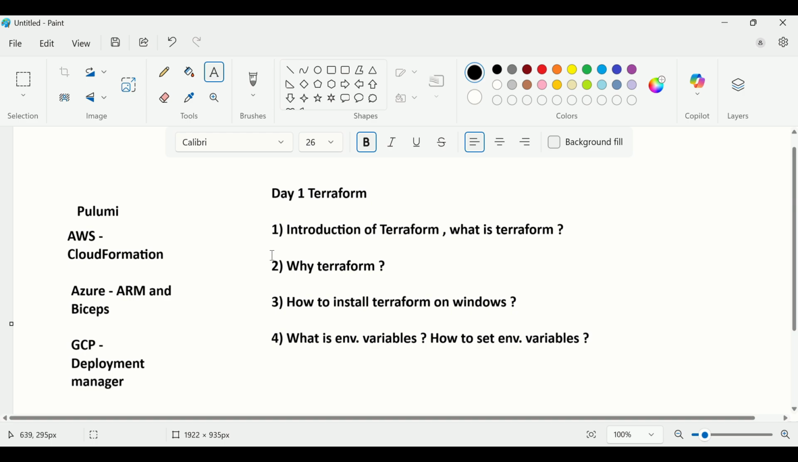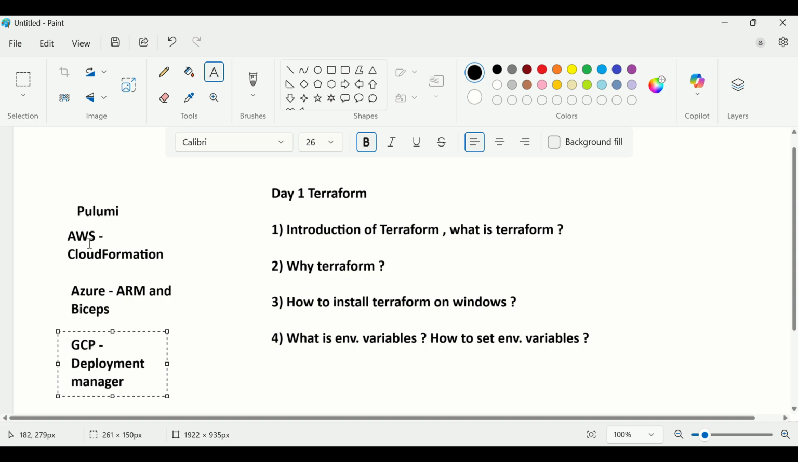Then again the question remains the same: why Terraform? See, CloudFormation supports only AWS. CloudFormation templates do not support Azure and GCP. Same with Azure: ARM and Bicep support Azure resources only, not AWS and GCP. And Deployment Manager supports only GCP, not Azure and AWS.